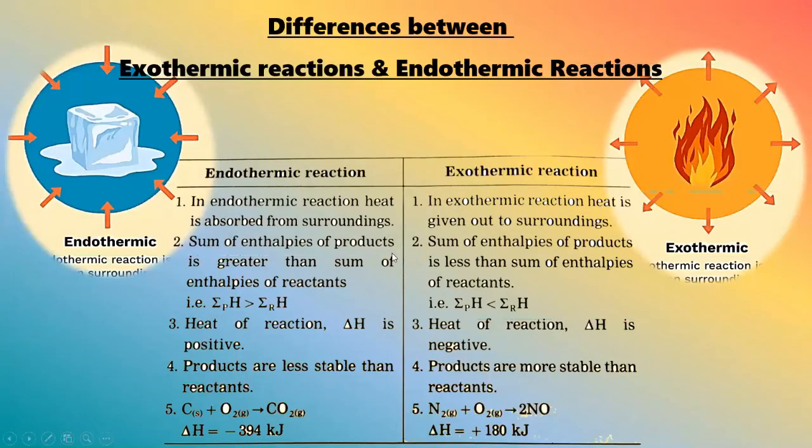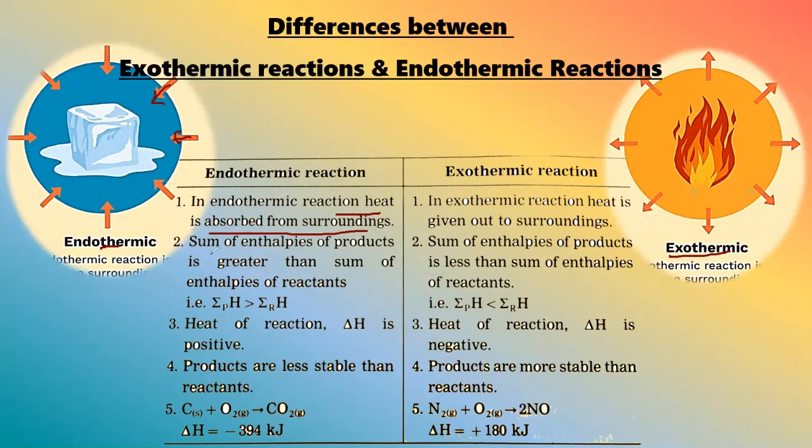Let us go to the next slide. It is a wonderful slide where we have pictures of both endothermic and exothermic reactions. This one is exothermic, this one is endothermic. In an endothermic reaction, heat is absorbed from the surroundings. You can see the arrows are towards the ice cube, so heat is getting absorbed from the surroundings and the ice cube is melting.